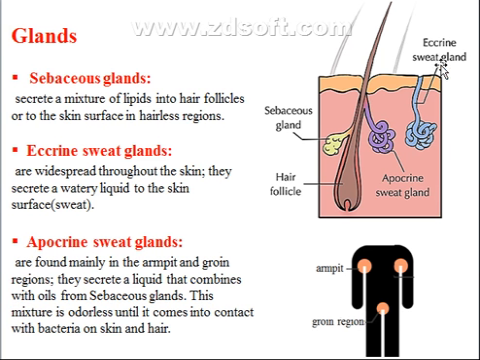The eccrine sweat glands are widespread throughout the skin, and they secrete a watery liquid to the skin surface known as sweat. Apocrine sweat glands are found mainly in the armpit and groin regions. They secrete a liquid that combines with oils from sebaceous glands. This mixture is odorless unless it comes into contact with bacteria on skin and hair.